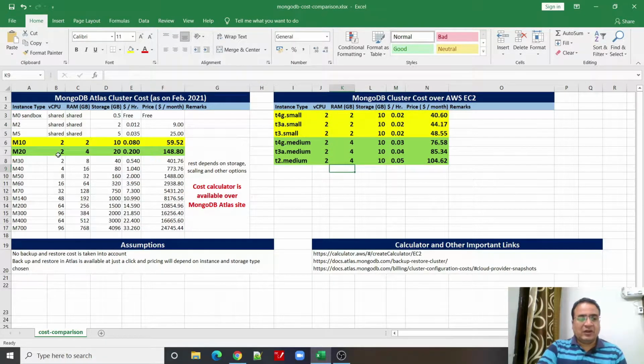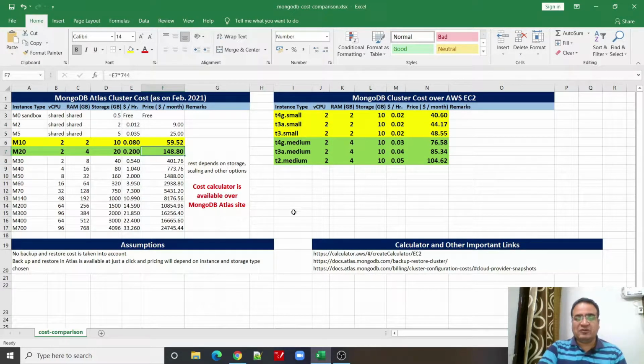And the M20 instance, marked in green, is compared with different kinds of instances with the same configuration: 2 virtual CPUs as well as 4 GB of RAM. So you can see this much cost.